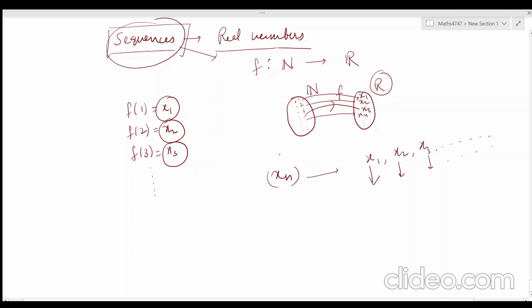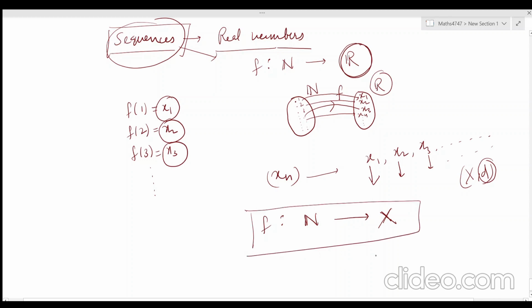So if this range is real numbers, that means sequences of real numbers. But in the case of metric spaces, this range should be a metric space, that means some X, d, a metric space with some metric d. So the range should be replaced by X in the case of metric spaces. This type of function is called a sequence in metric spaces.